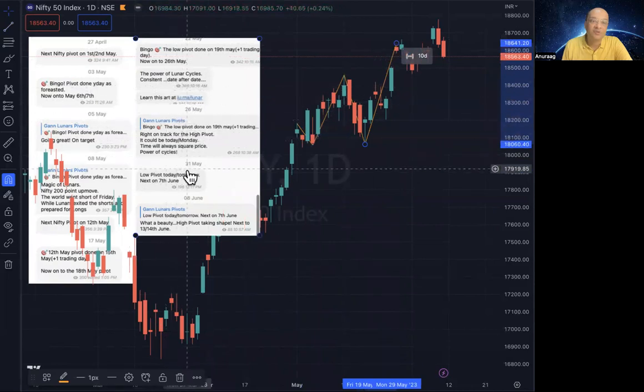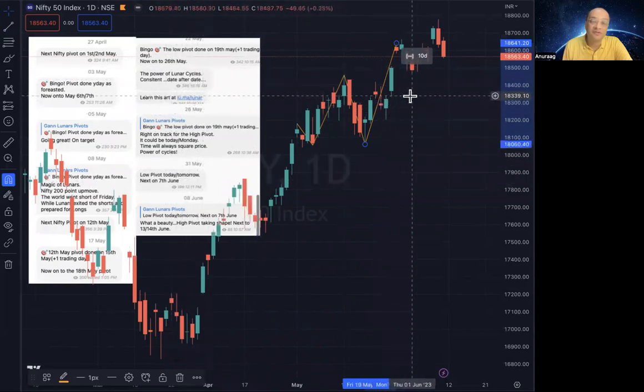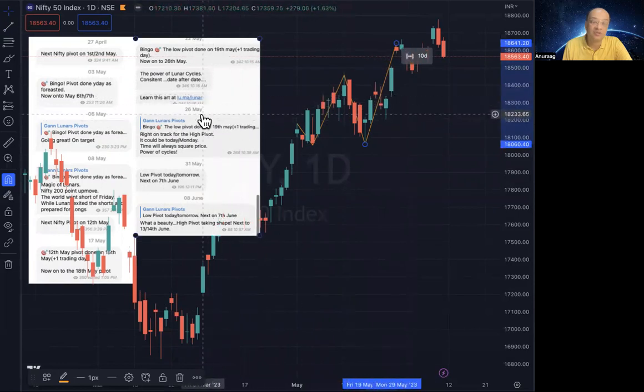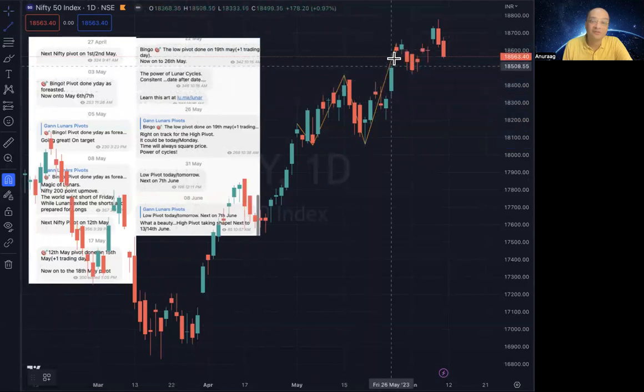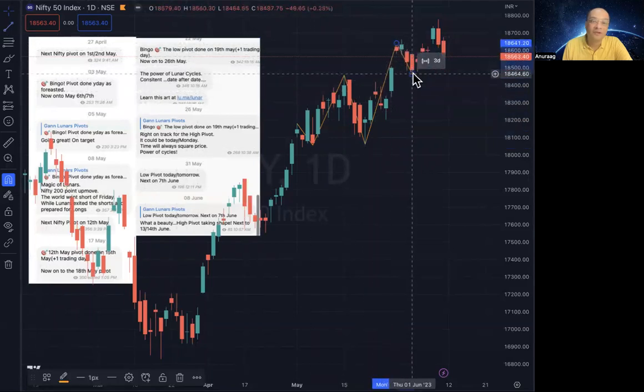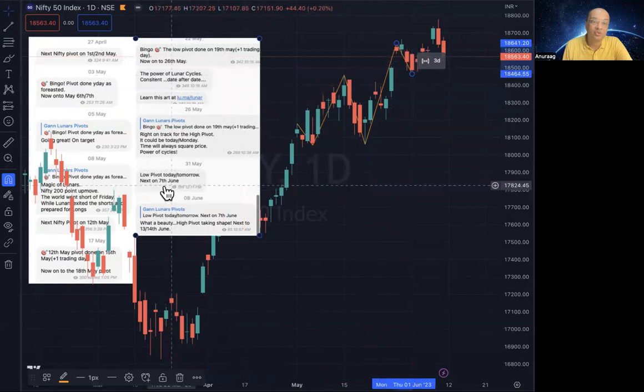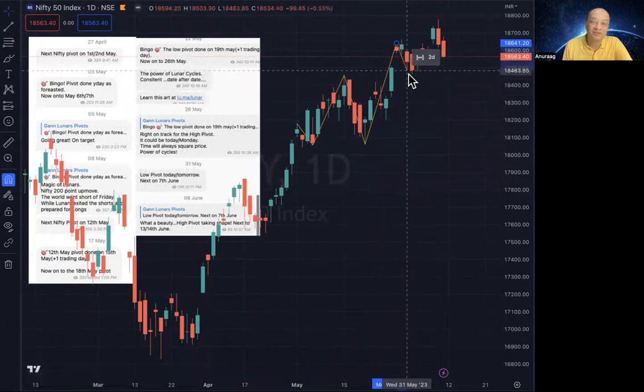Then the next one is supposed to be on the 7th of June. That is what I mentioned here. There's one missing here. It was supposed to be the 1st of June actually, which was not given here, but I gave it in my private channel. So this is the 1st of June, and then the following pivot was supposed to be the 7th June. This pivot actually came on 31st. That is what I had given, not first. I had given 31st, but it actually came on 1st.